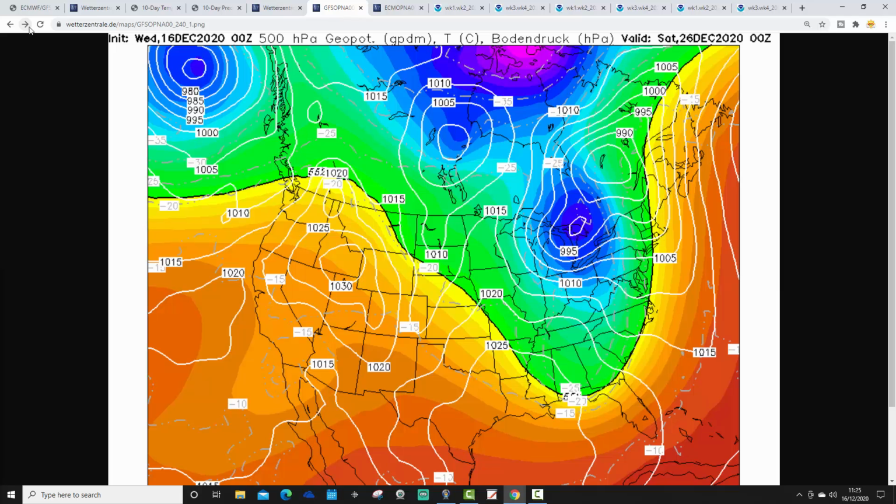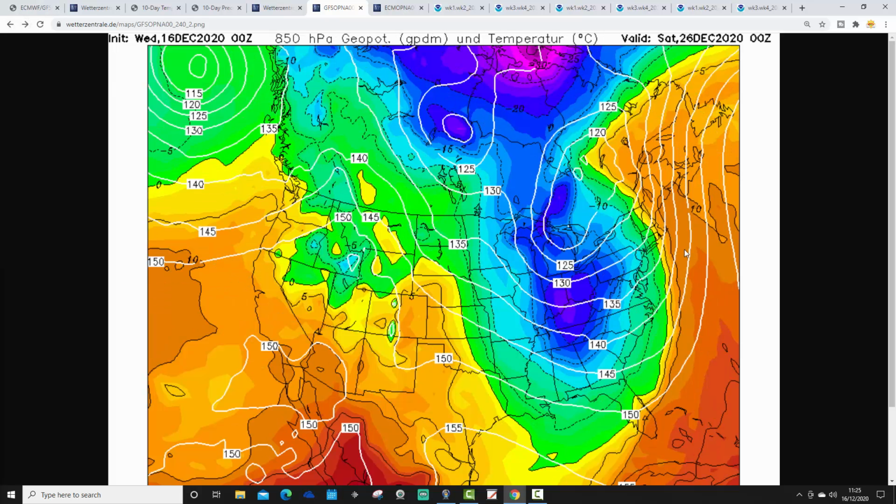By the 26th of December, that low is then pushing from the Midwest in towards the east and the northeast, taking those brutal cold upper air temperatures with them. So Christmas Day could well see heavy rain turning increasingly to snow by Christmas night on the eastern side of America. And I mean, we're talking about temperatures going down to minus double digits.